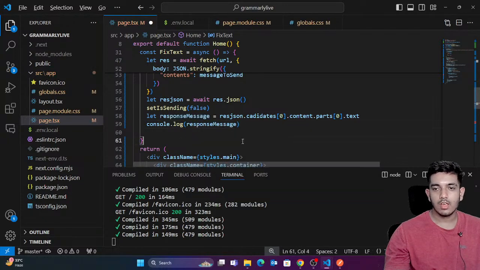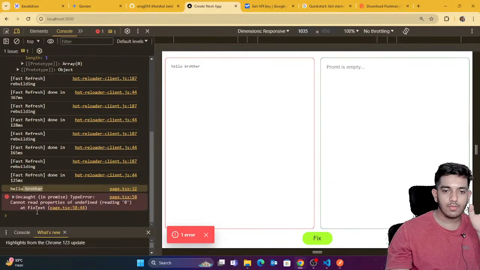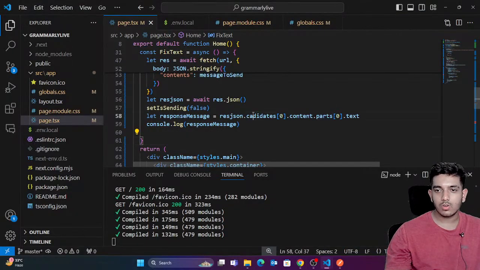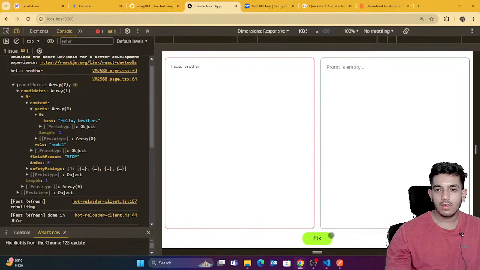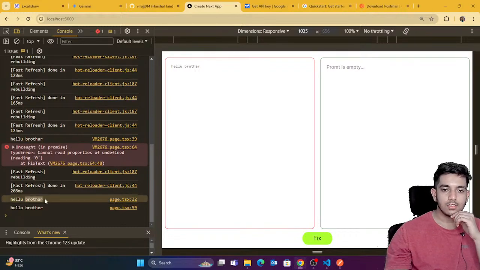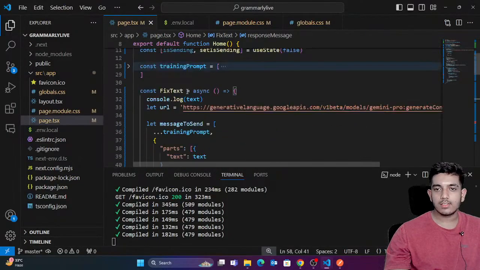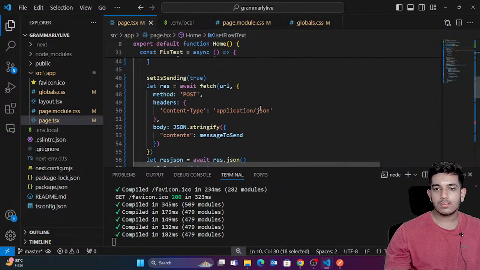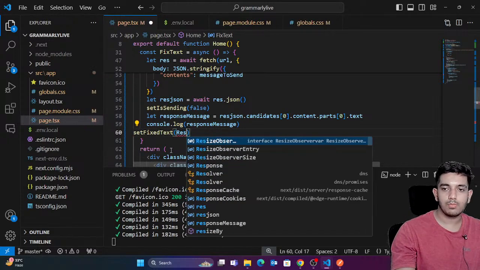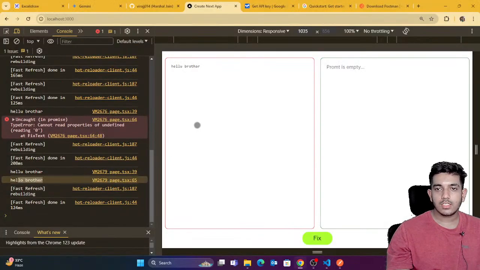So let's test this again. If I click on fix, you can see this is the wrong text. I think I missed something: content and candidates. Candidates, okay, perfect. Now let's try to fix this. Hello brother. You can see this is the wrong text and this is the perfect text. I want to store this perfect text somewhere. I can store it inside the fixed text. So we simply say set fixed text equals the response message.